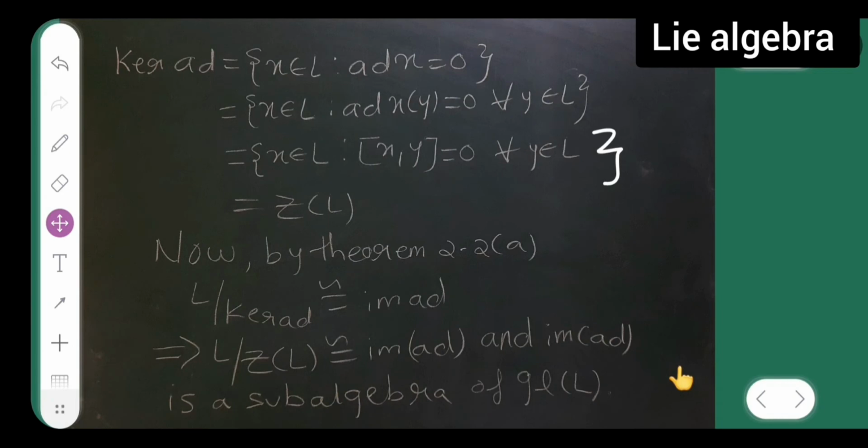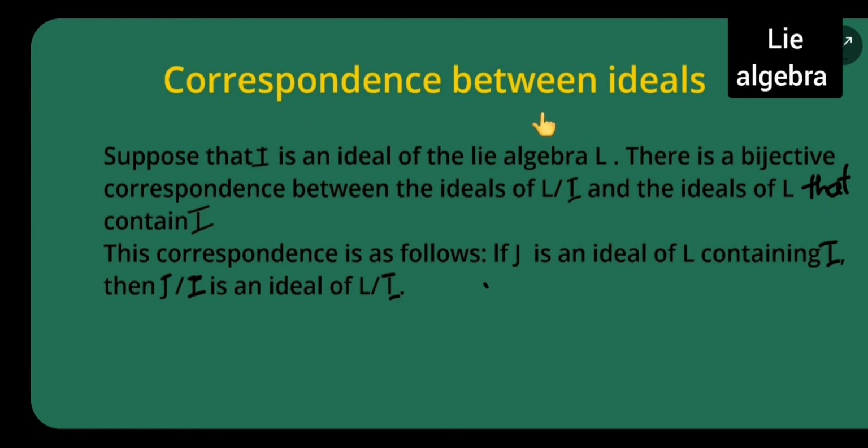Now I will be doing the correspondence between ideals. Suppose that I is an ideal of the Lie algebra L. There is a bijective correspondence between the ideals of L by I and the ideals of L that contain I. This correspondence is as follows.